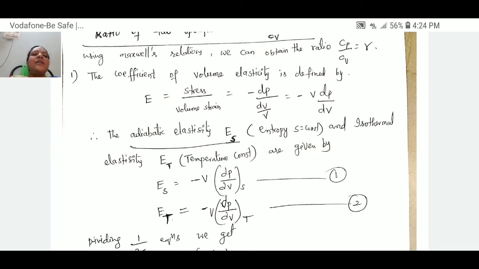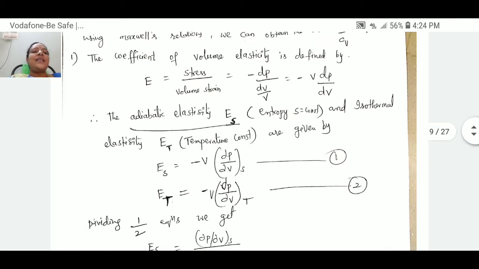So by using this volume elasticity concept, we are writing Es, by seeing this first equation, as Es is equal to minus V dP by dV at constant S. Similarly, at constant temperature we define isothermal elasticity. That is, isothermal elasticity Et can be written as minus V dou P by dou V at constant T. Say this is the second equation.